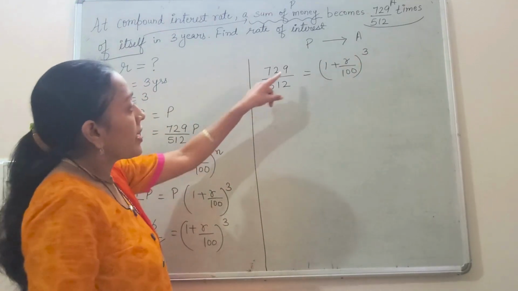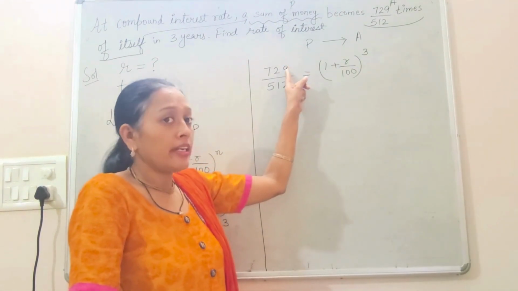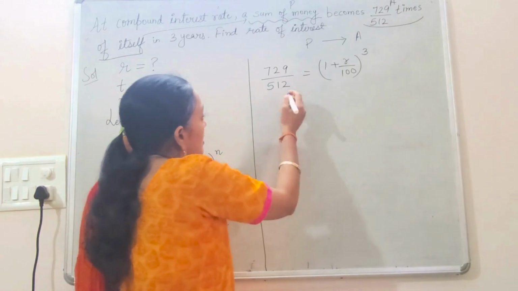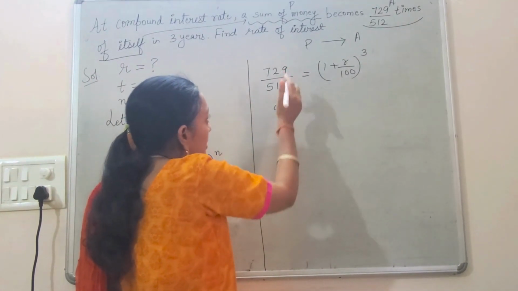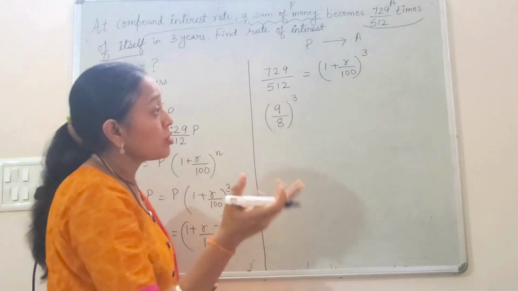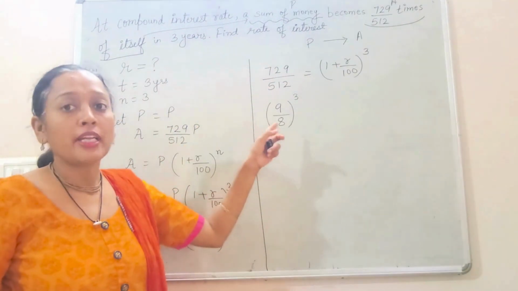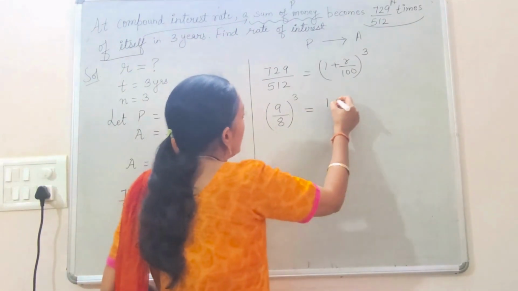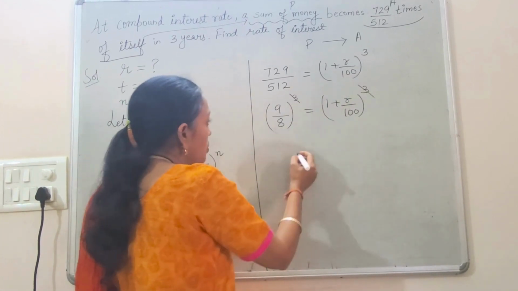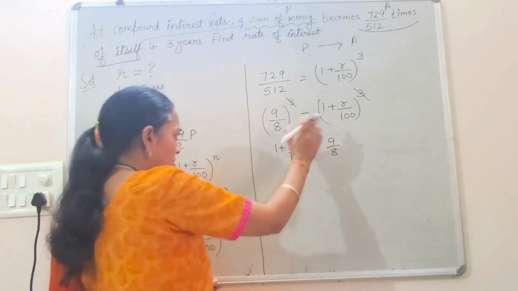Now again I can see the power is 3. So I will convert my 729 and 512 in terms of power 3. We know 9 to the power 3 is 729 and 8 to the power 3 is 512. By this time you should have learned that 9 cube is 729, 8 cube is 512, so you can immediately apply it. Now the rest of the thing I will write as it is. So cube cancels cube. So ultimately my 1 plus R upon 100 is equal to 9 over 8. I just reversed it.